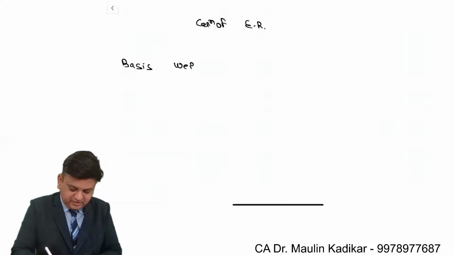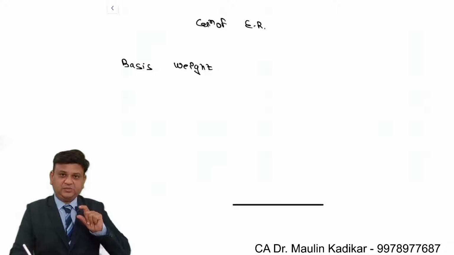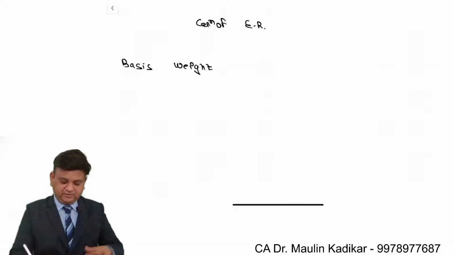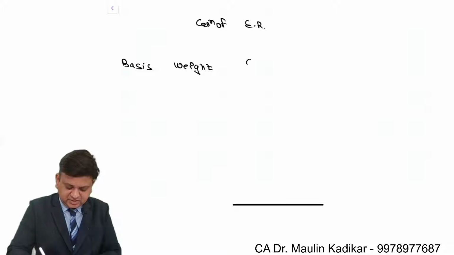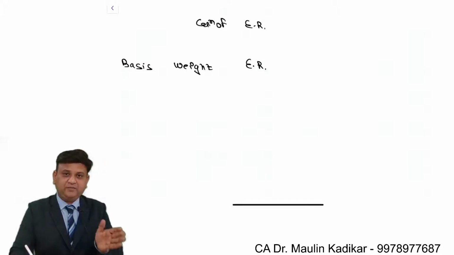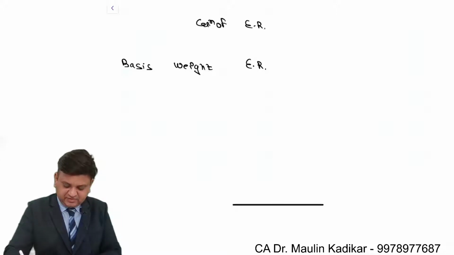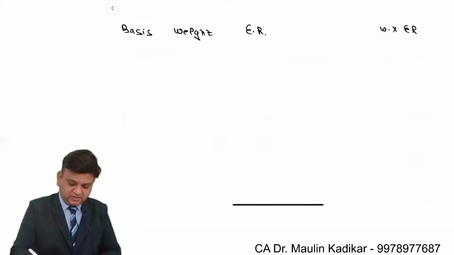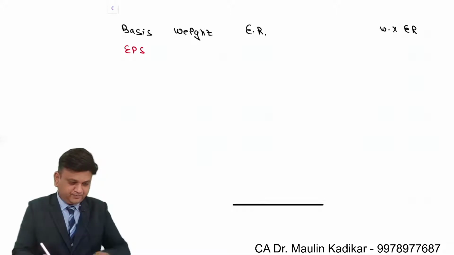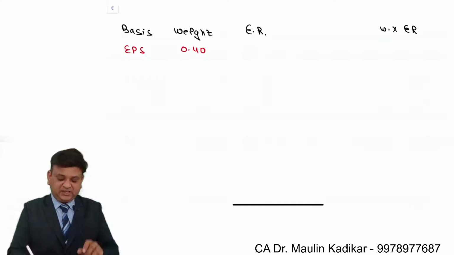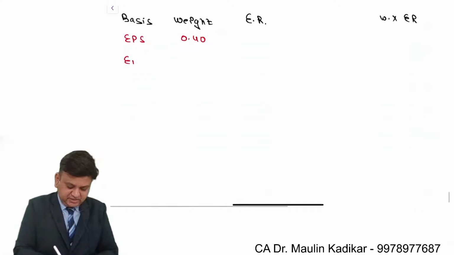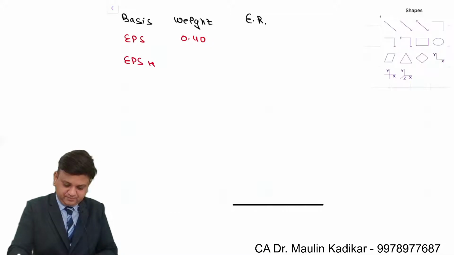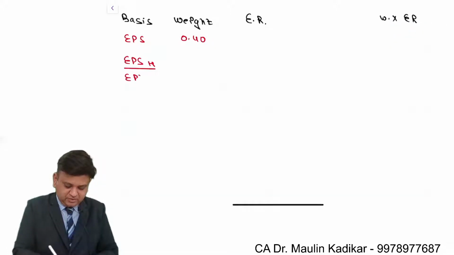Column number 2 will be weight. It is 0.40, 0.25, 0.35. Third column will be exchange ratio. Then weight into exchange ratio. That is the way we are required to apply the weighted average. Everybody is requested to pay attention. In terms of the earning per share, the weight is provided as 0.40. Now, the exchange ratio will be calculated as EPS of Healthy Limited upon EPS of Efficient Limited.